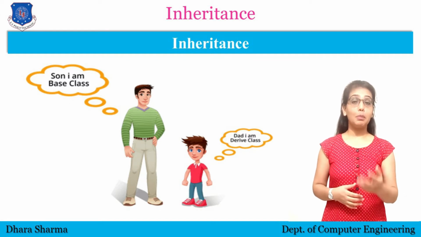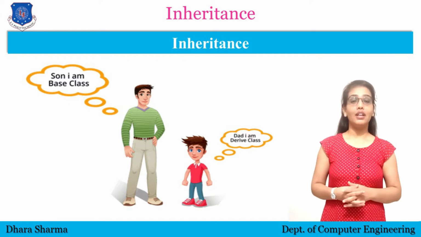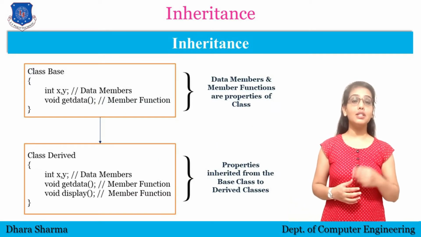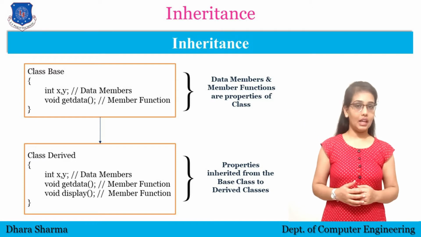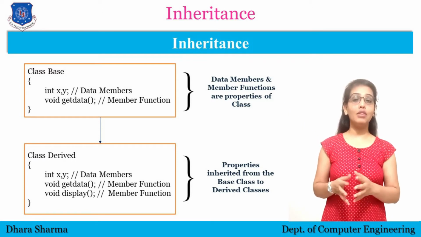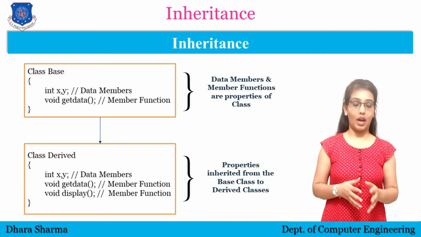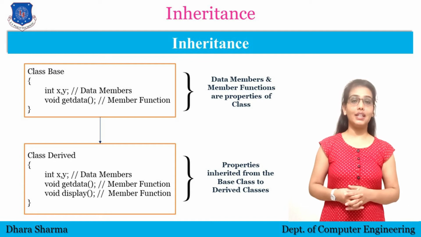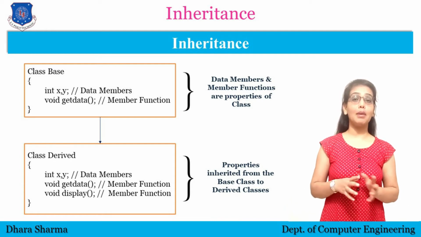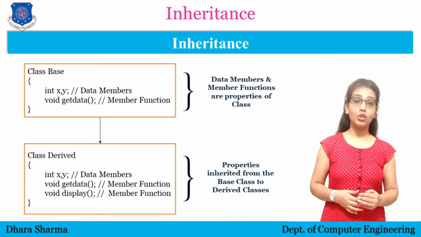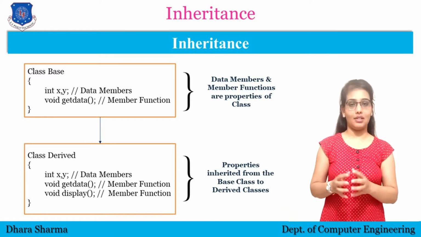If I explain this in a technical way, then you can see in the example there are two classes. One is the base class and the other is the derived class. Here in this example, in the base class we have declared two variables x and y, which are the data members of the class, and the function getdata in the base class, which is the member function of that class. So data members and member functions are the properties of a class.